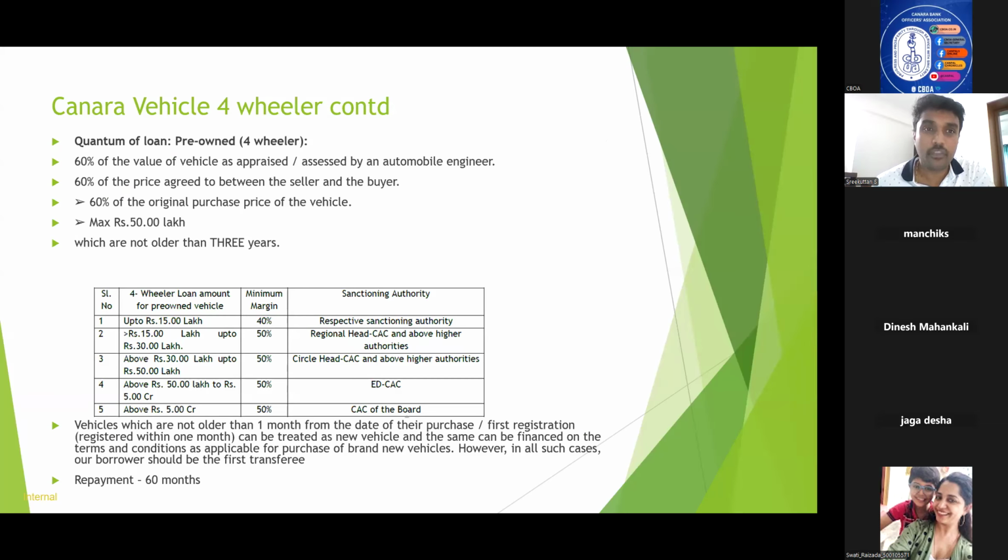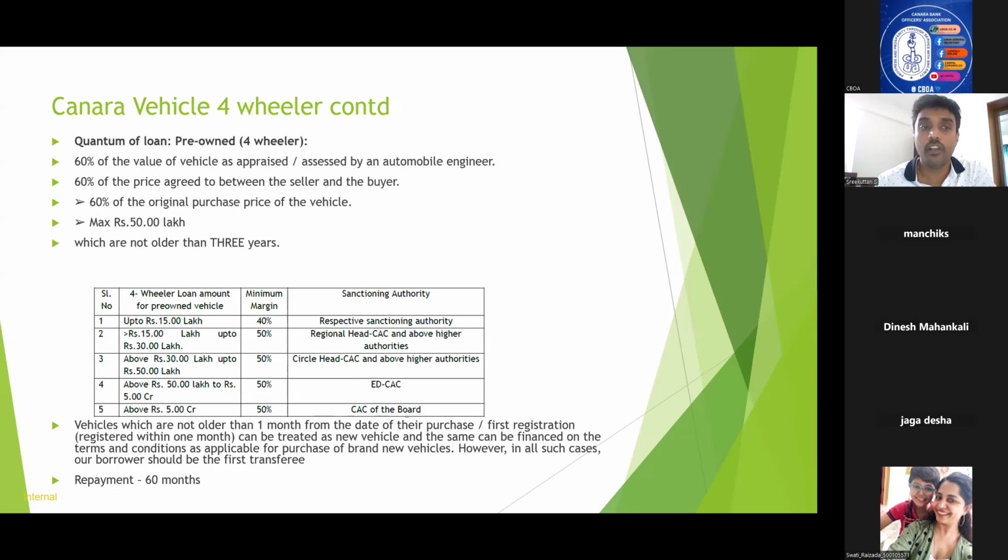And the quantum is defined as the lowest of any of the three. That is 60% of the value of the vehicle as assessed by an automobile engineer, 60% of the price agreed between the buyer and seller, or 60% of the original purchase price of the vehicle. So you need to see the minimum of these three 60% values.